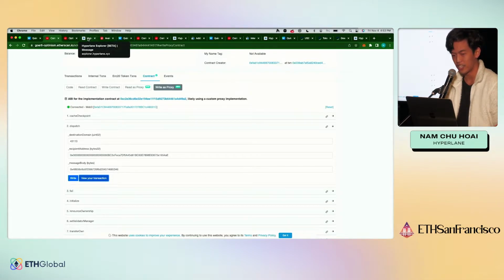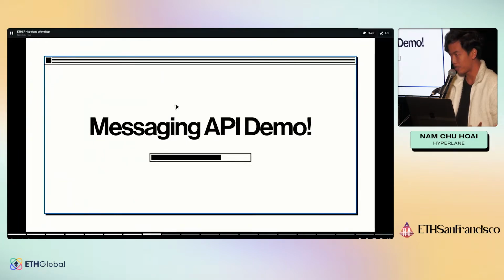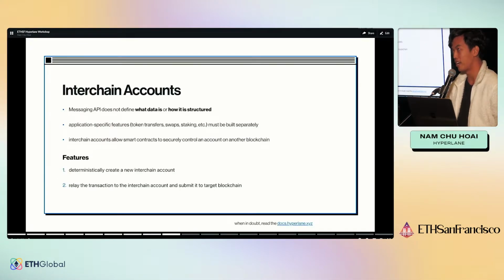As you saw, the handle interface is pretty simple. So let's move back here. That was the messaging API. That's what we call our low-level API. And one downside it has is that it requires you to have the recipient conform to a particular interface, right? The recipient needed to implement the handle interface.